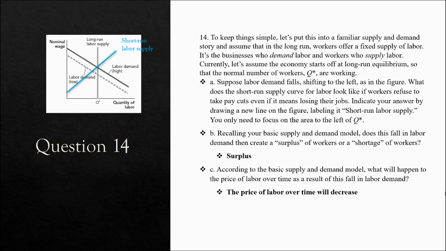And question 14 gives this graph of supply and demand for workers, with workers offering a supply of labor and businesses demanding the labor. Suppose labor demand falls, shifting to the left as in the figure. What does the short run supply curve for labor look like? That's the line in blue on the graph. Recalling your basic supply and demand model, does this fall in labor demand create a surplus or shortage of workers? It creates a surplus. And according to the basic supply and demand model, what will happen to the price of labor over time? The price of labor will decrease because there is a smaller demand.